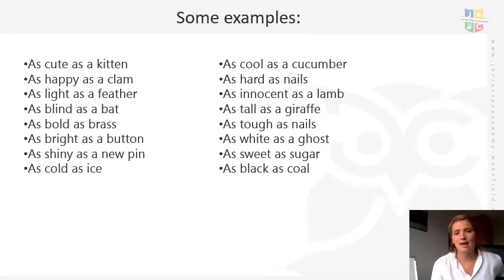So here are some examples that I've used. I've got things in regards to personality, so as cute as a kitten, as happy as a clam. I've got things linked to weight, so as light as a feather. I've got things linked to colour, so as bright as a button, as shiny as a new pin, as white as a ghost, as black as coal. Things about how something feels, so as cold as ice, as hard as nails, as cool as a cucumber.